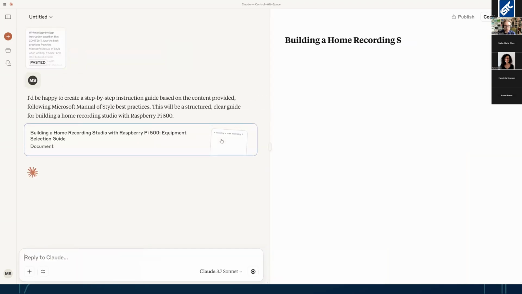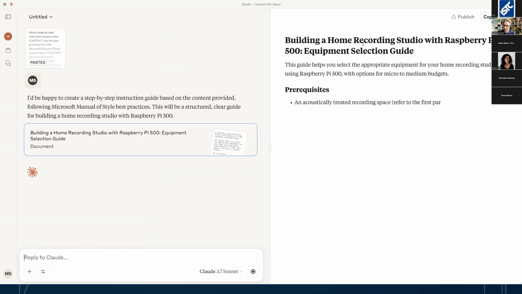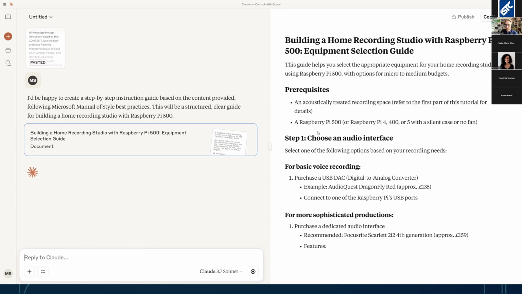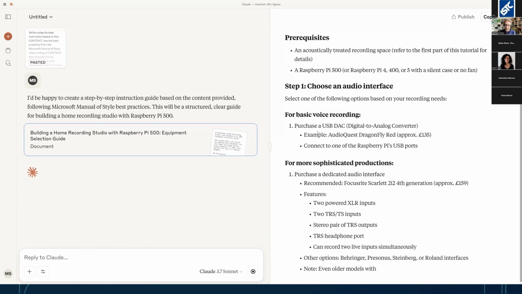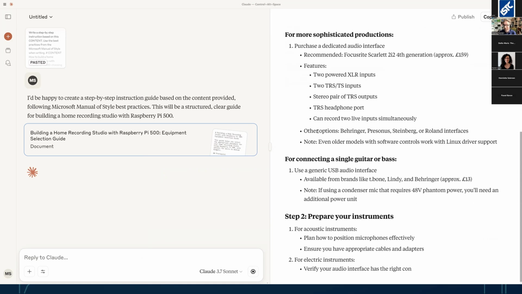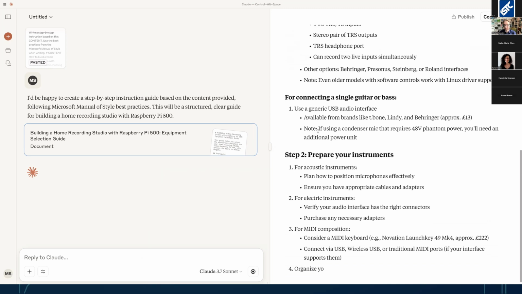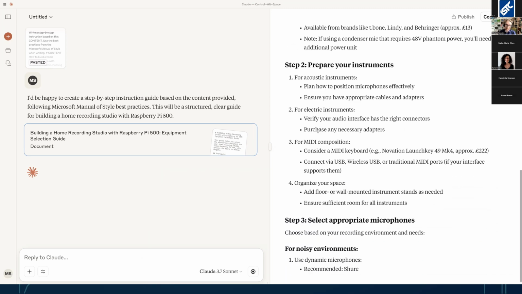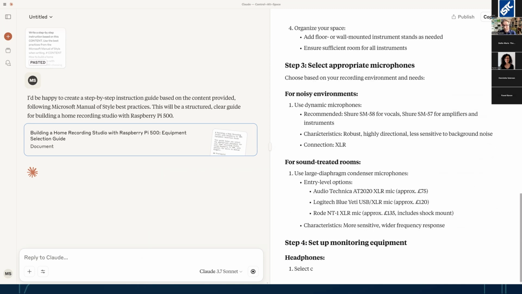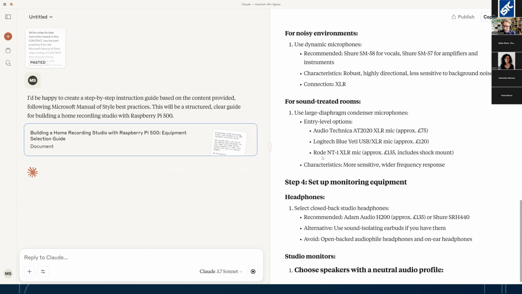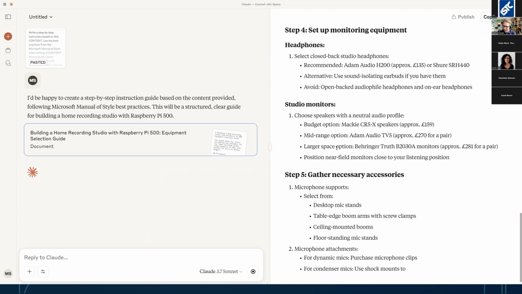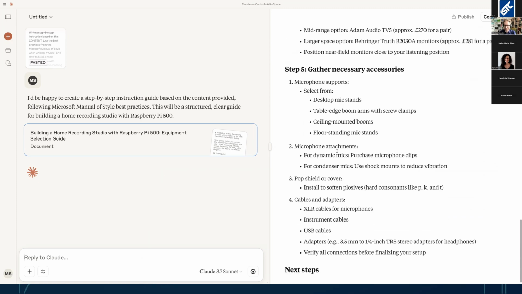Okay, so it's doing something. Building a home recording studio, prerequisites. So it's taking that blog post and structuring it in a more step-by-step way, which is nice. So that way you can also maybe take messy or unclear requirements from your PO, your developer, whoever, and turn this into something that is more aligned with the style guide and the best practices that you have. So you can generate content based on your own standards, which is very nice. Still, you have to verify the quality, of course. You can use AI for that too, but that's a separate presentation, I think.